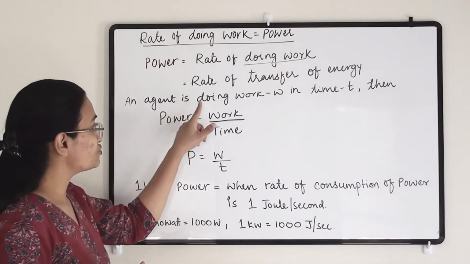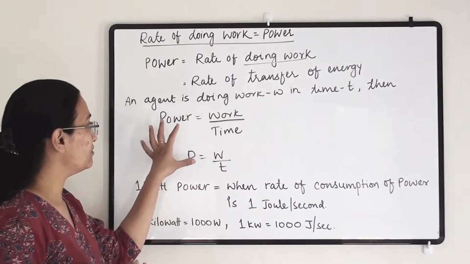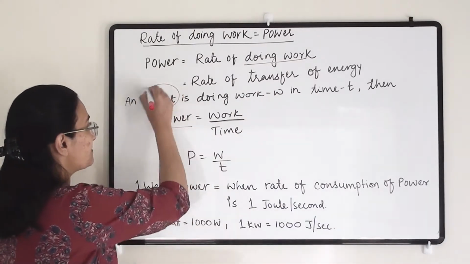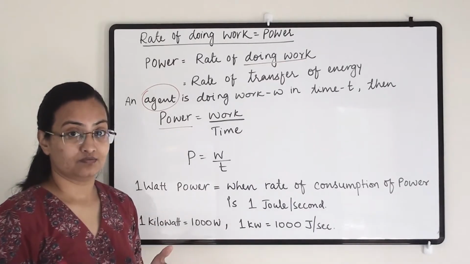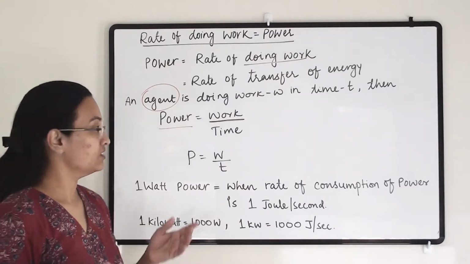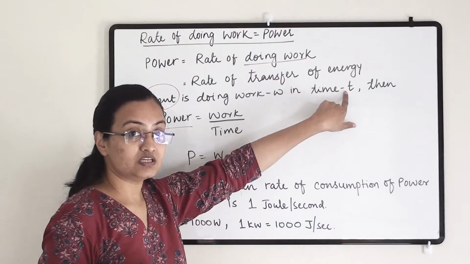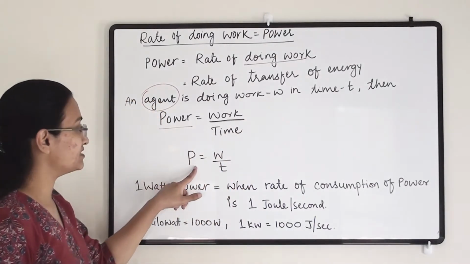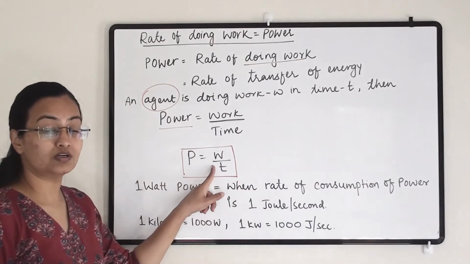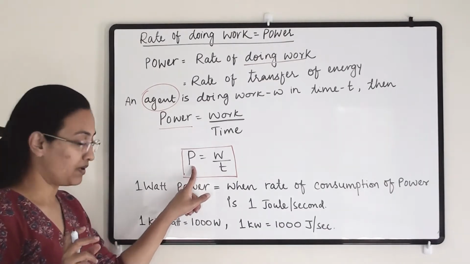So, an agent is doing work W in time T. That expression will give us the formula for power. Agent means any machine or a person or any object that is doing a work. If that work is completed in time T, then we get the power. That power equals W by T. The work done in one specific time period gives us power.